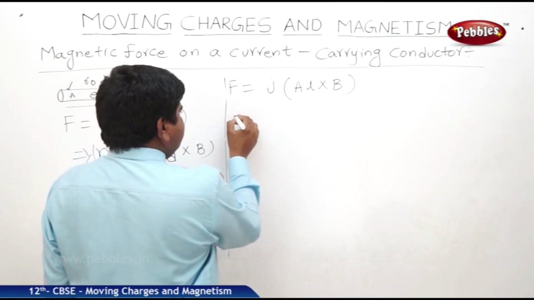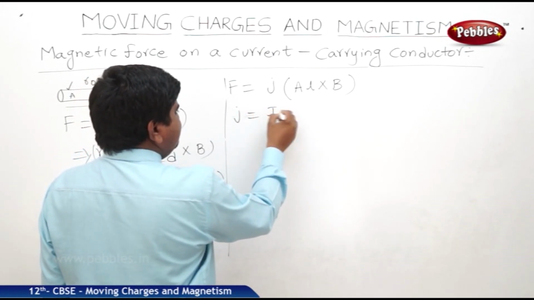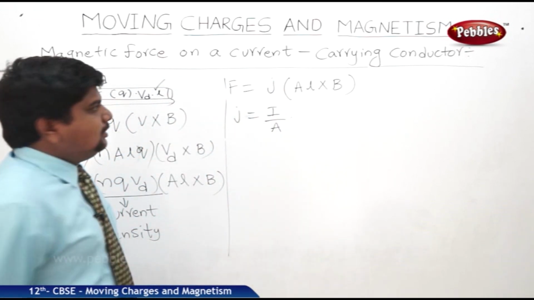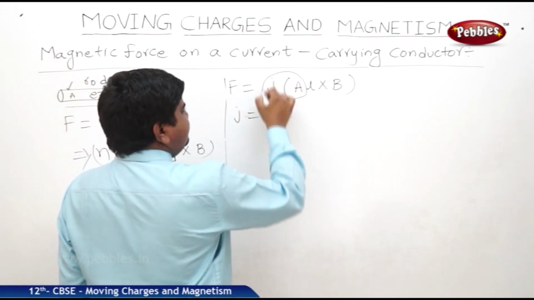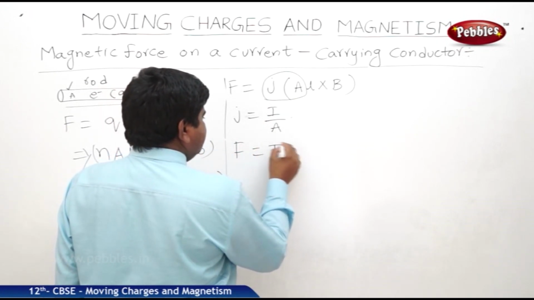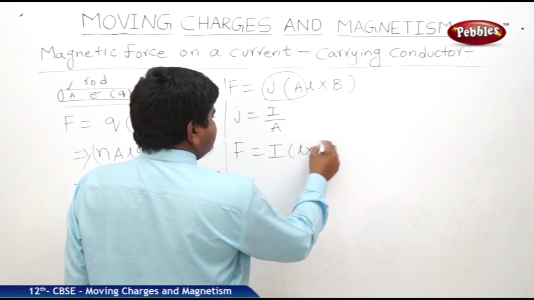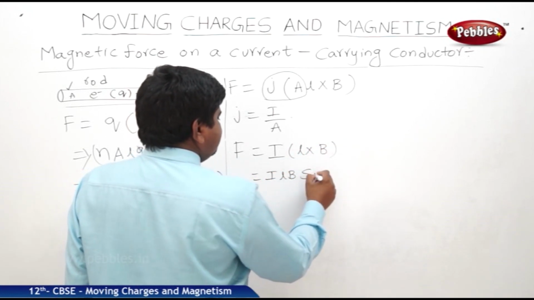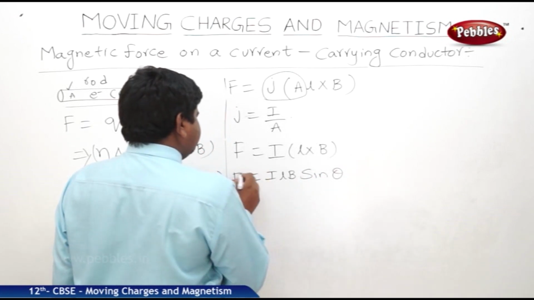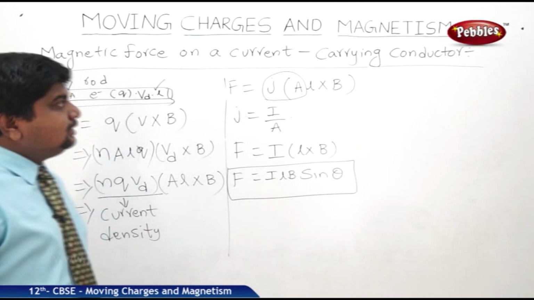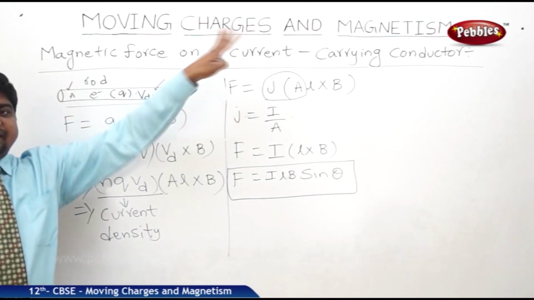So we know J is equal to I by A, J into A is equal to I. So in place of J into A, we can write I. So therefore F is equal to I into L cross B. So we can write ILB sin theta. So this is the expression for magnetic force on a current carrying conductor.